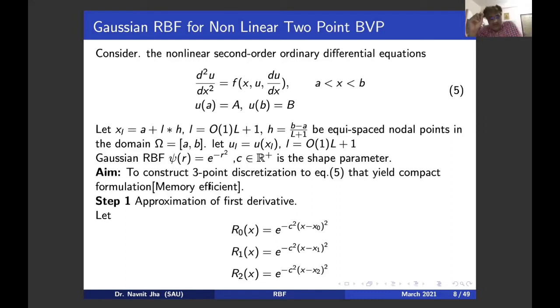This is a mildly non-linear differential equation of second order.